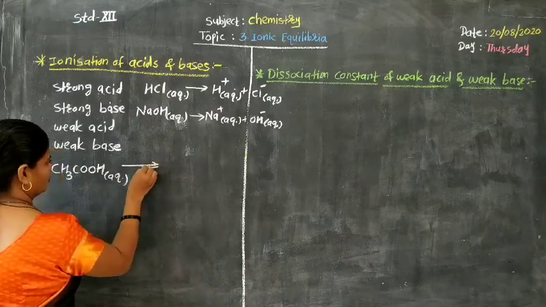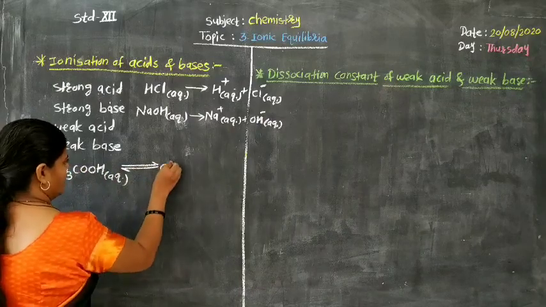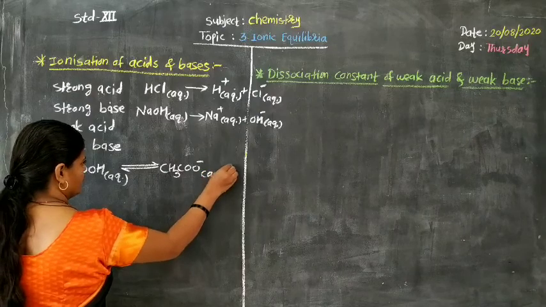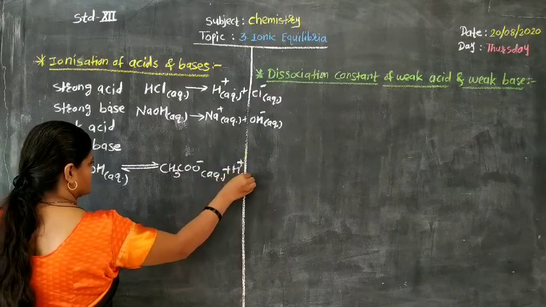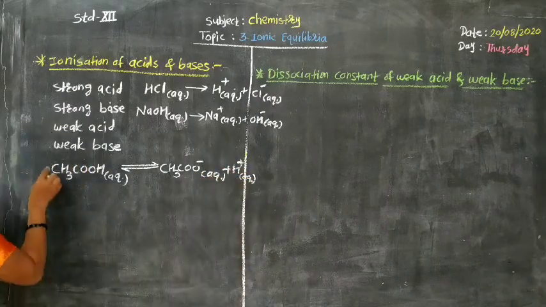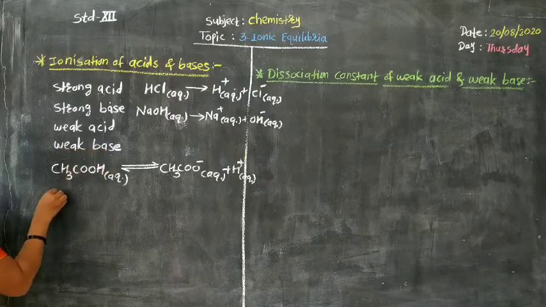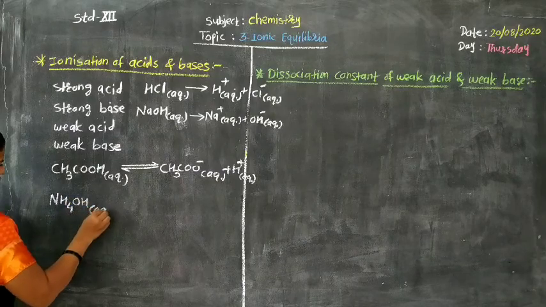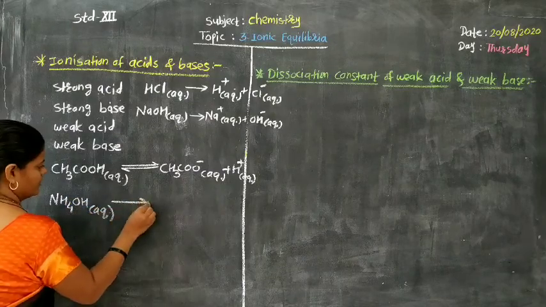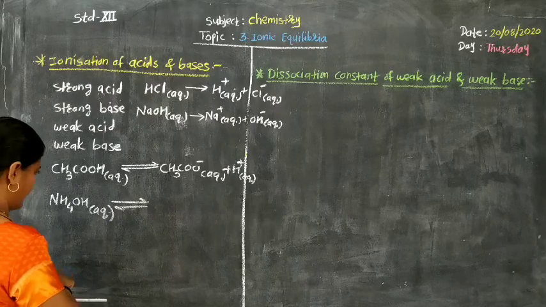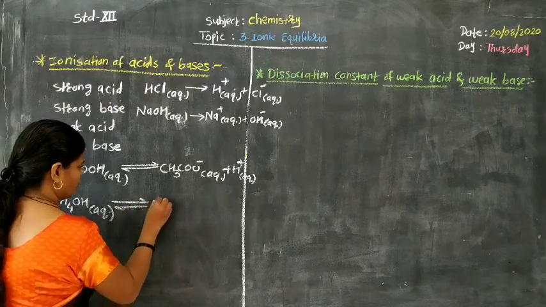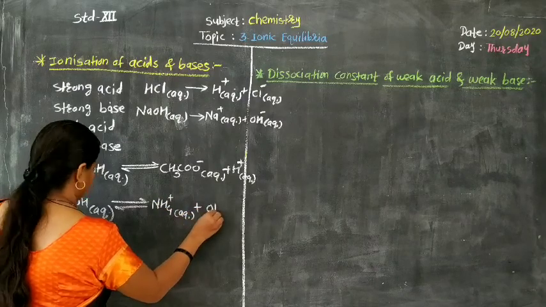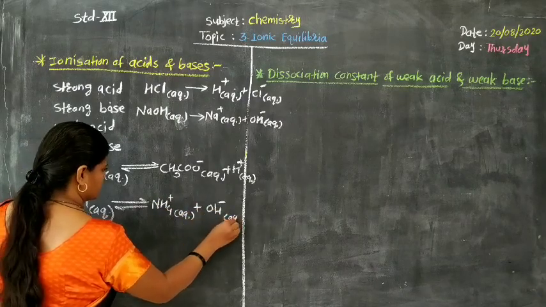Now we have to show an equilibrium arrow and we can write CH3COO minus aqueous plus H plus aqueous as the dissociation. In case of weak base, ammonium hydroxide is a weak base, NH4OH aqueous at equilibrium dissociates to form NH4 plus aqueous plus OH minus aqueous.